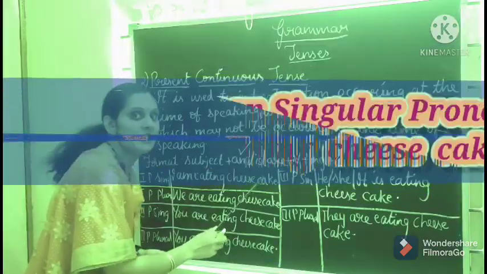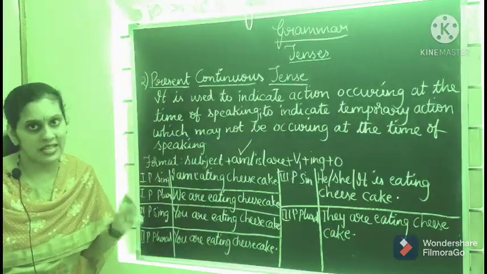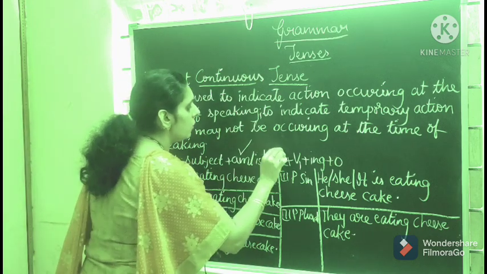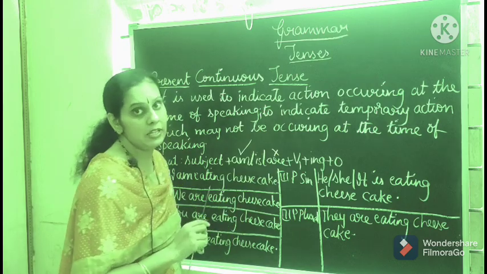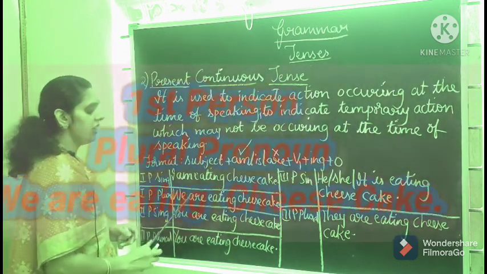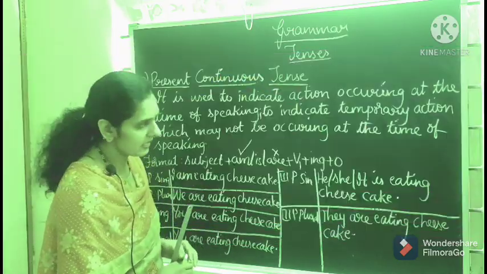I am eating cheesecake. Right now what am I doing? I am eating cheesecake. Whereas for the first person plural pronouns, we use are. Let me put a cross mark where you use are. For the first person plural pronouns, we use are. We are eating cheesecake.